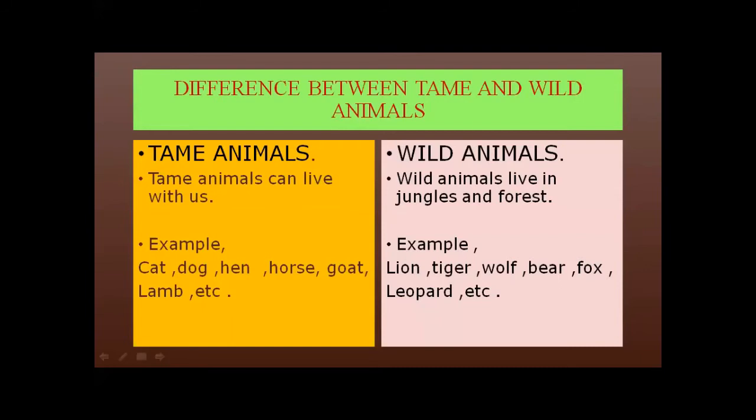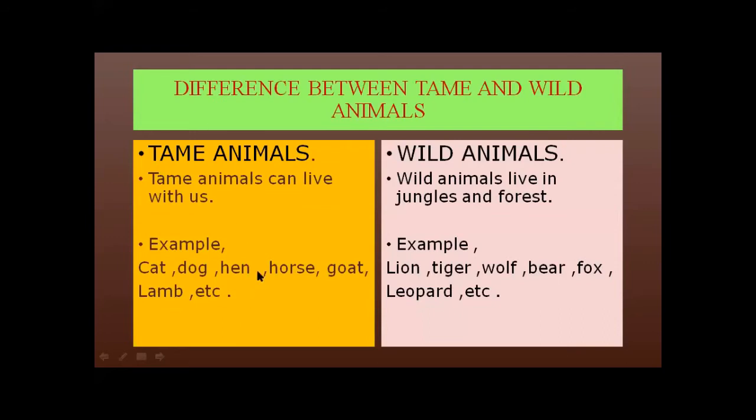Domestic animals are those animals who give you something for your need. For example, a cow gives you milk and you use it. A hen gives you eggs and you use them. Domestic animals are helpful for your food. Tame, pet and domestic animals can live with us. Examples are cat, dog, hen, horse, goat, lamb, etc. There are many other animals who can live with us, for example parrot and other birds.